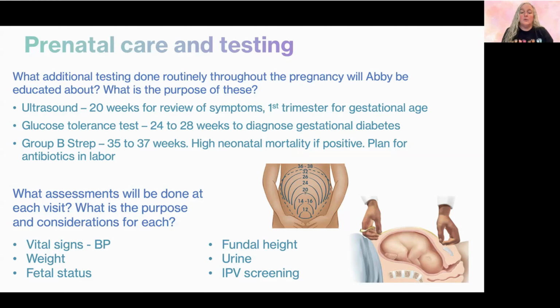Okay, we're going to check the urine at every appointment. This is looking for protein, and then intimate partner violence screening is always important at every appointment as well. It is possible for there to be more tension during pregnancy, and some women are subject to intimate partner violence during pregnancy that hadn't had that happen before. So it's something we should be screening for every time.